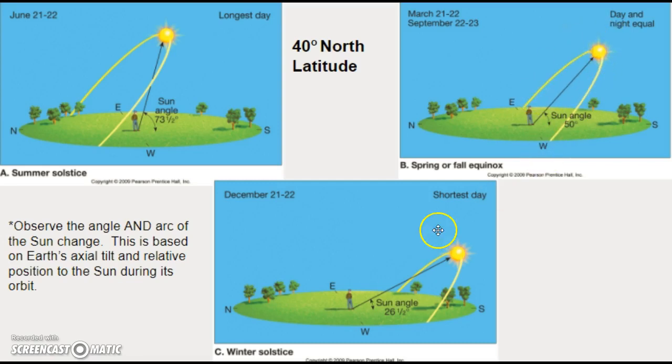It continues going lower and lower until it reaches our winter solstice. And then it begins to rise. Each day it's going to rise to a higher zenith, crosses back through your spring equinox, and then reaches the summer solstice once again. So we have this process taking place that we're observing. We're observing how we perceive the sun based on the Earth's rotation and revolution.